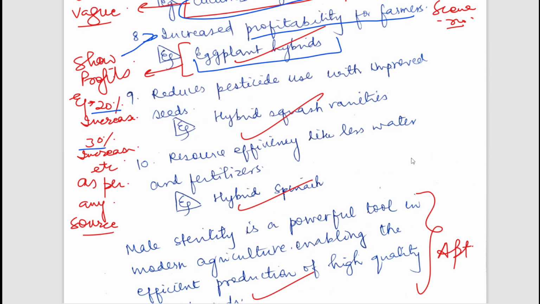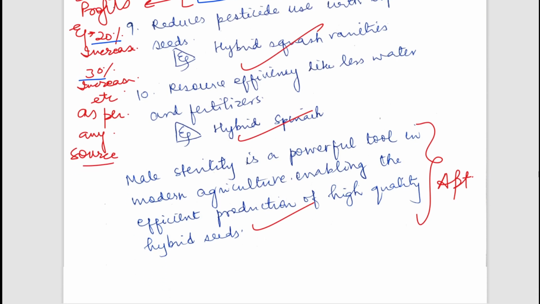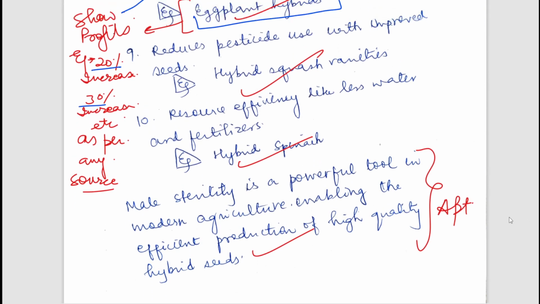Reduce efficiency, like less water and fertilizers. So we have fair points, but I think there could be improvement in examples, and again, appropriately concluded. Now let's move to the next question. So I hope you get to learn these things.